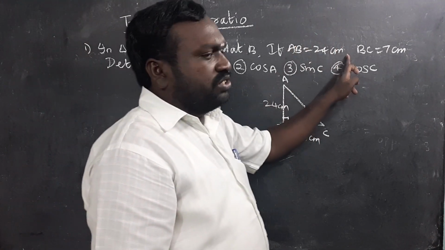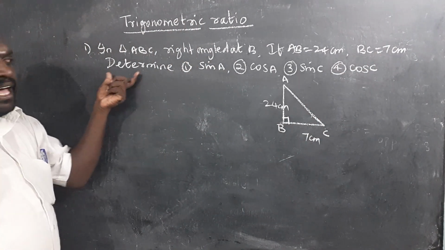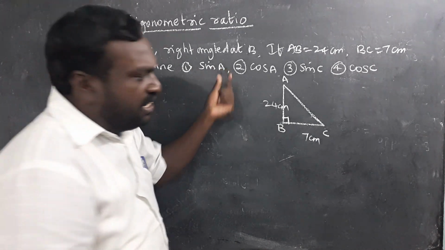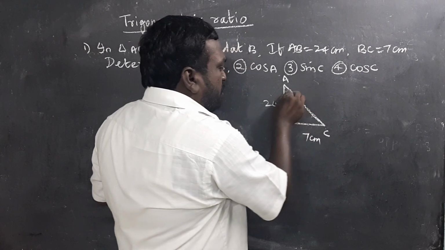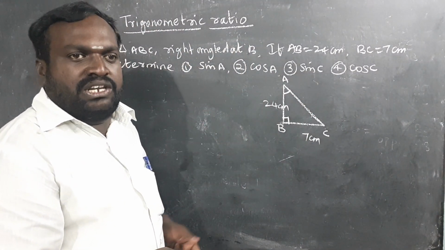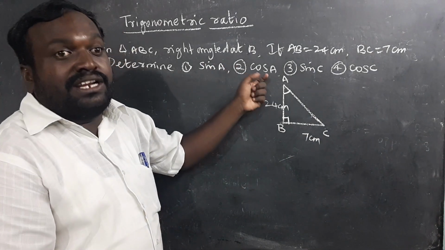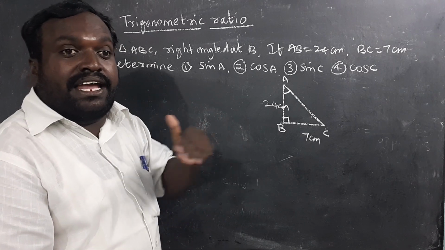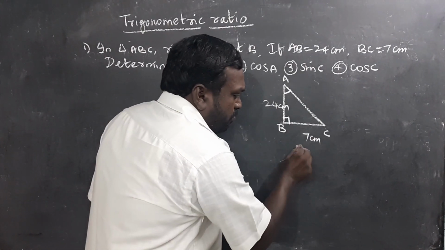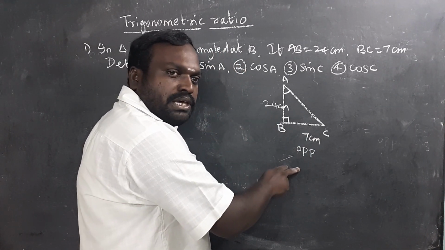If AB is equal to 24 centimeter, BC is equal to 7 centimeter, then you want to determine sin A. That means it indicates angle A. This is the acute angle, hence I'll write it as A. Now students, you know that whenever the angle is given, the side which is opposite to that given angle, we call it as opposite. Therefore, from this diagram, we can tell that BC is opposite side. We will abbreviate it as OPP.